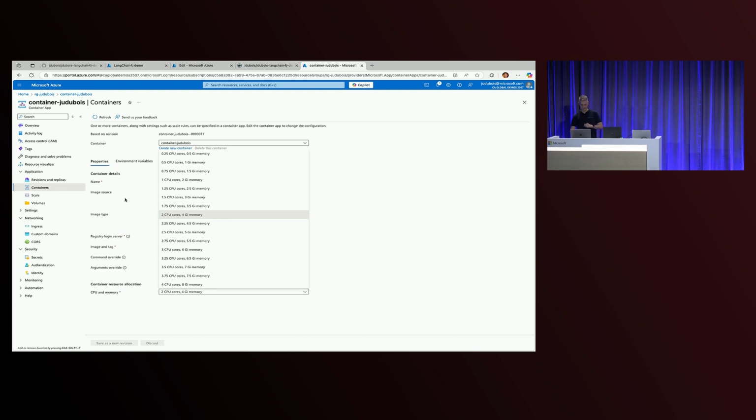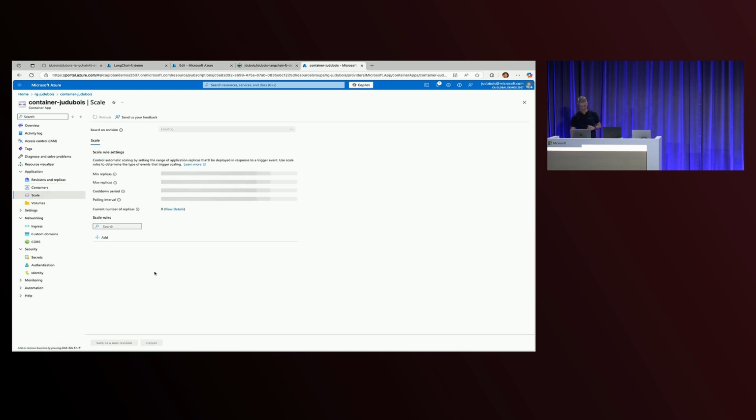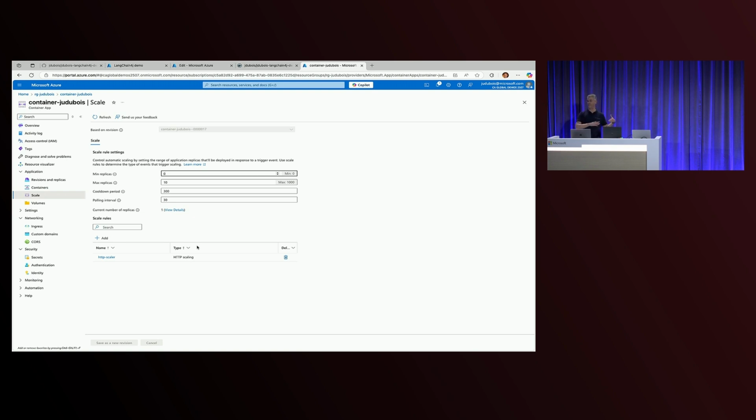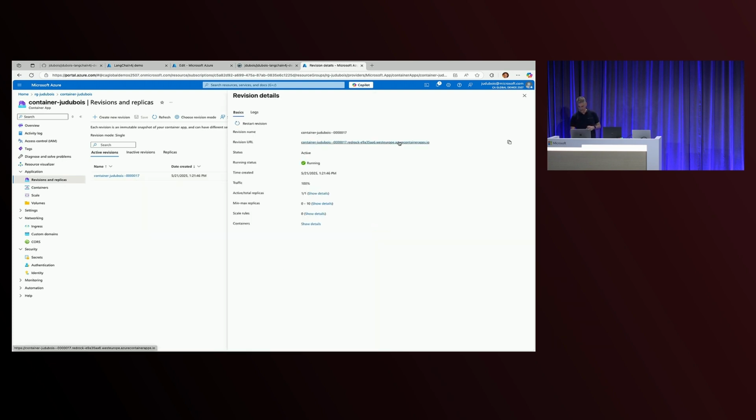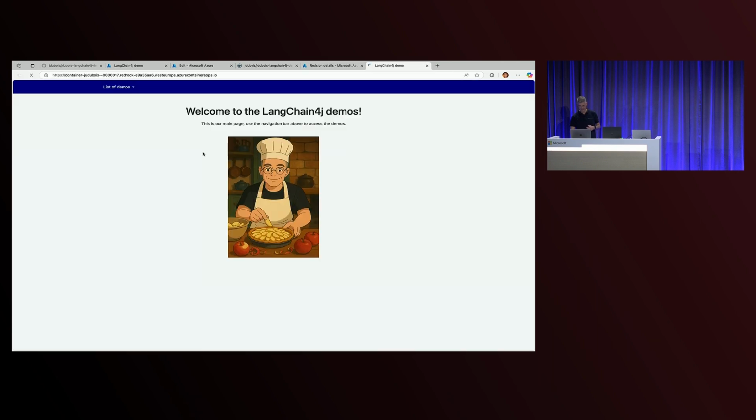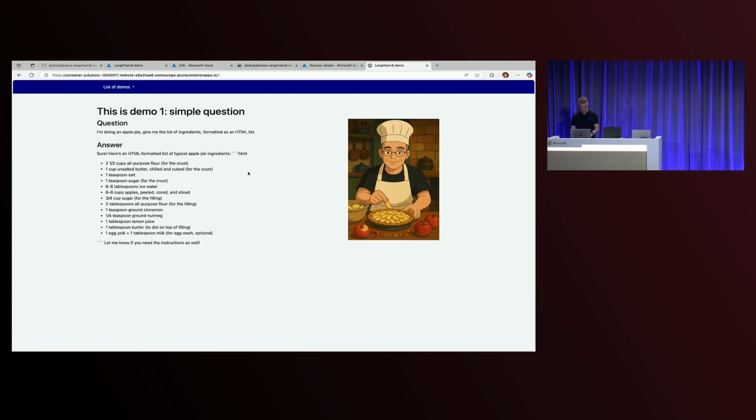When it runs all the time, the other trick that you have on Container Apps is that you can scale to 0, which I do here by default. When nobody uses my MCP server, it's scaled to 0, so it costs me nothing. When somebody wants to use it, it starts up, and then I'm only paying for what I'm using. So when I go there, I should have 1 instance running, and if we wait long enough, it will shut down and just start up again when anybody uses it. If I go to my instance here, we can see that it's running. Let's do the first demo, and we're going to have the same answer as before. Yeah, here it is. Wonderful.